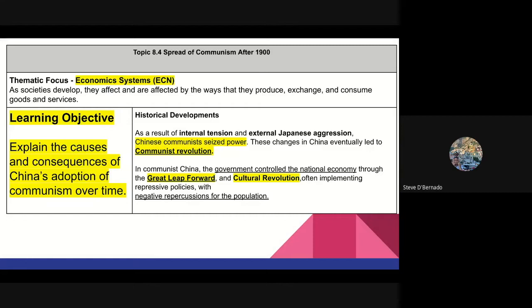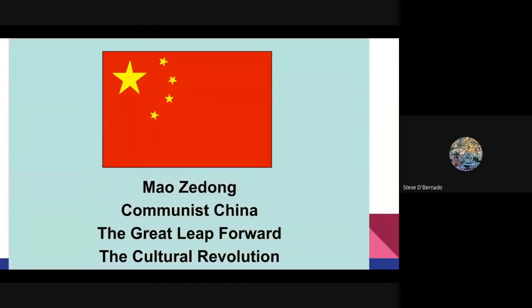So in Communist China, the government controlled the national economy through two major political and historical developments called the Great Leap Forward and the Cultural Revolution, where they often implemented repressive policies with negative repercussions for the population, millions and millions of people. All right, so now let's move along.